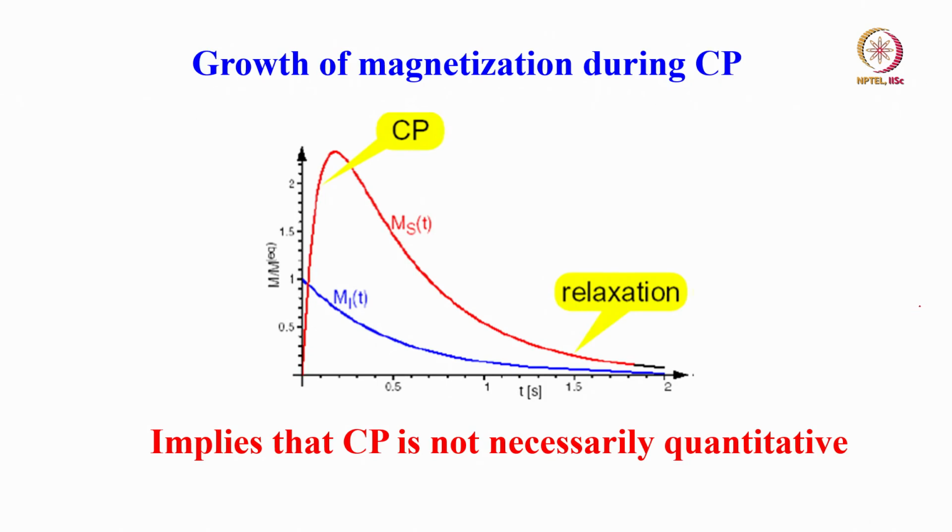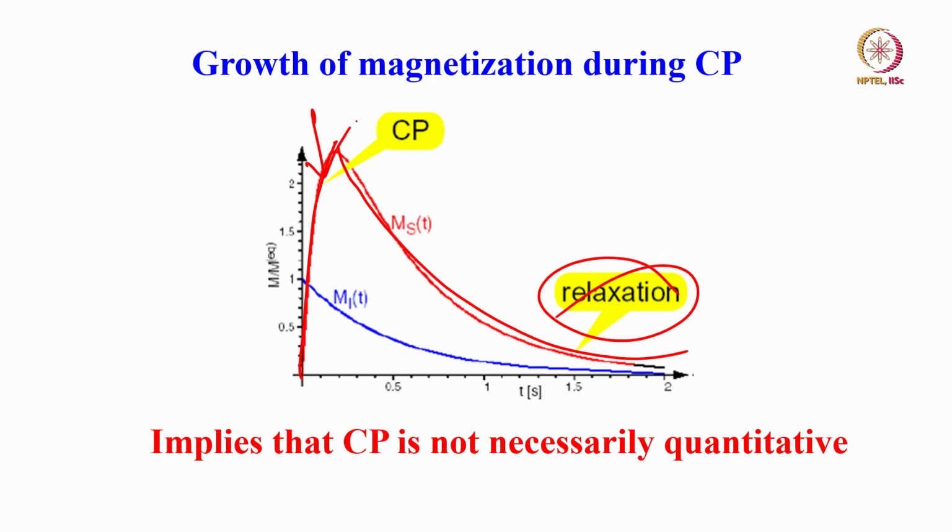So this is where you have to understand the growth of magnetization during cross polarization. Initially it increases like this, and after some time it starts giving its energy to the lattice. This is spin-lattice relaxation. This is a gain in the signal intensity. You understand? Initially the carbon 13 signal intensity keeps on increasing, and after some time it gives its magnetization to the lattice and starts relaxing. This is T1 rho relaxation in the rotating frame. Whereas in the case of the protons, they straight away start decreasing because they give their magnetization to carbon 13.